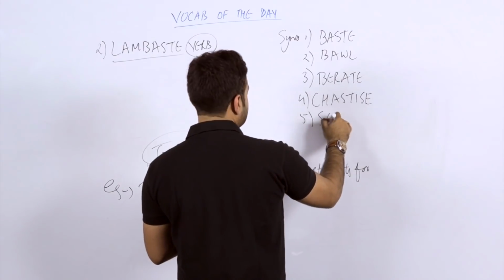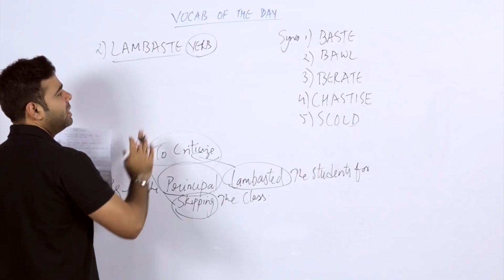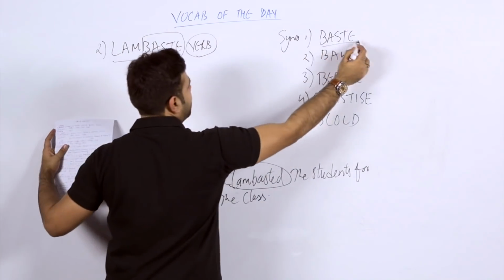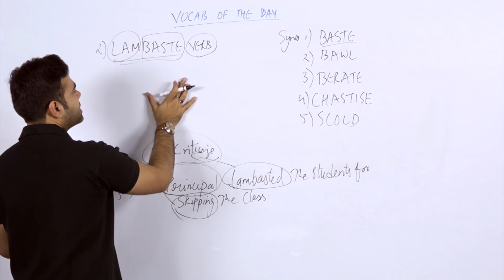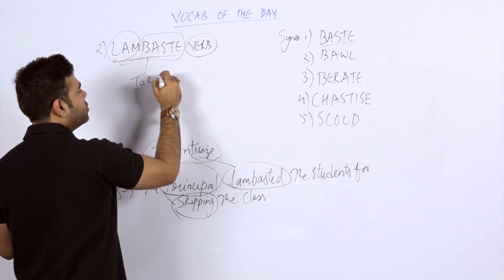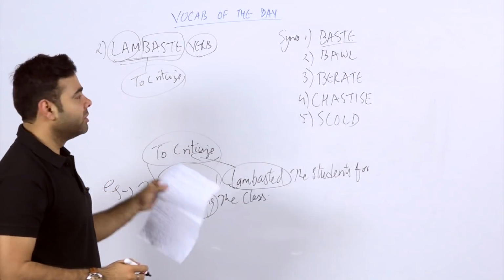And fifth, a simple one, so that you can relate with the word, lambaste. Look, it's B-A-S-T-E from here, and this is lamb. Now lambaste is related to criticizing someone, to scolding someone, to humiliating someone. Fine. Are you getting it, students? So this is how you can use this word.